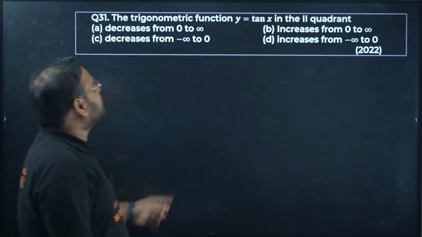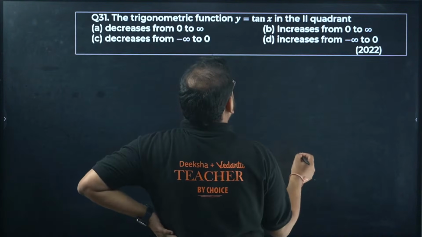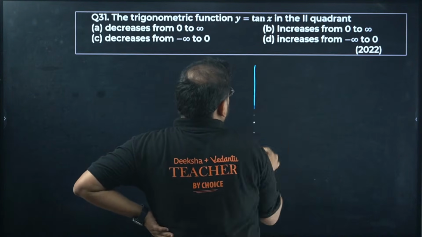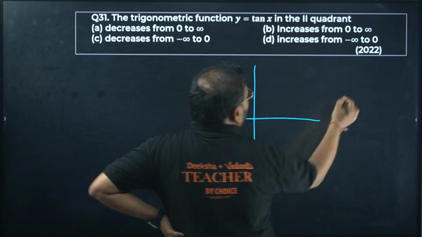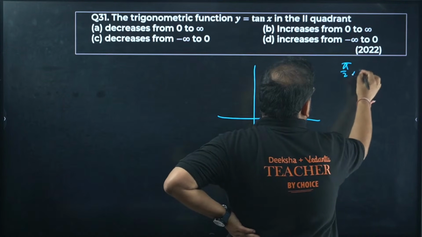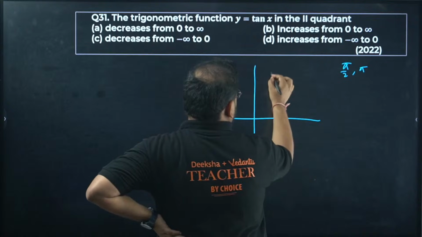Next, trigonometric function. This is in the second quadrant. Okay, this is a simple question, right? Tan x. The second quadrant is what? Pi by 2 to pi, right?